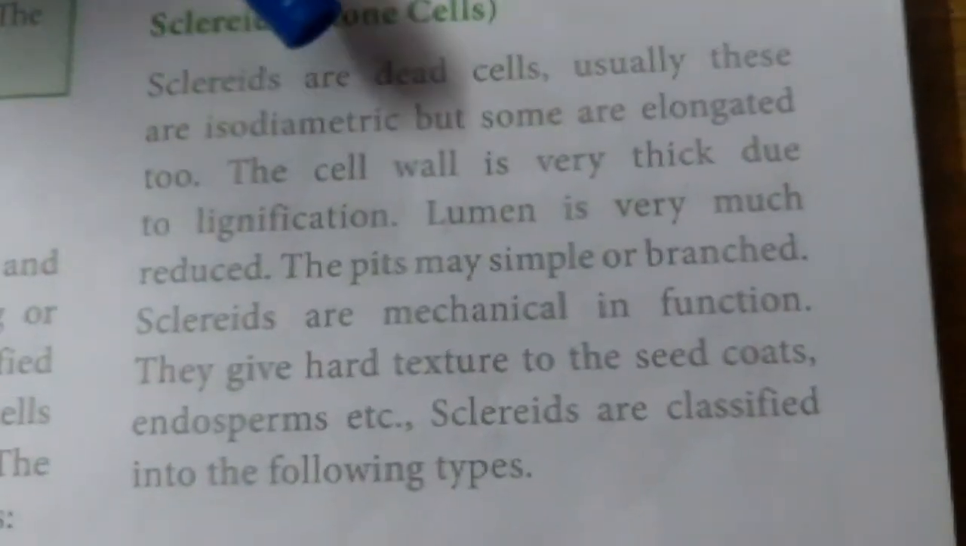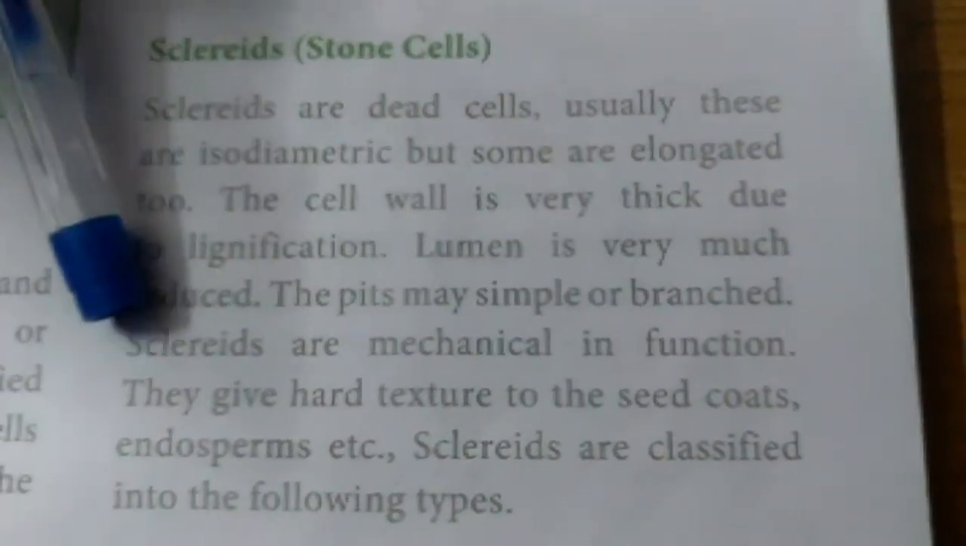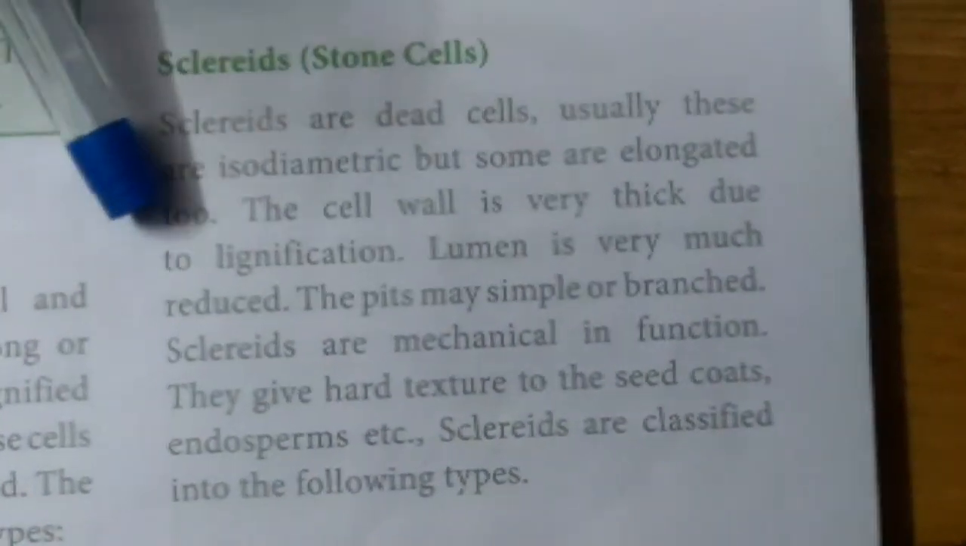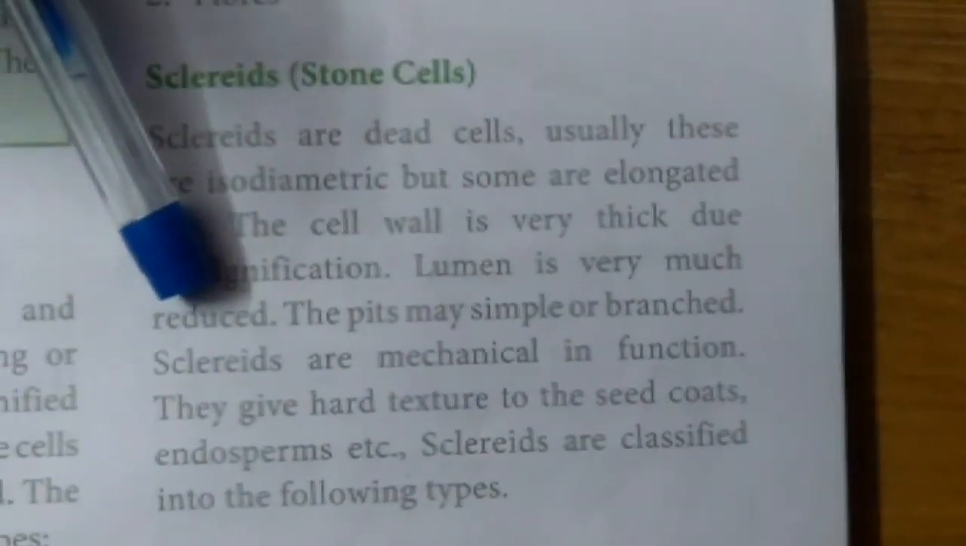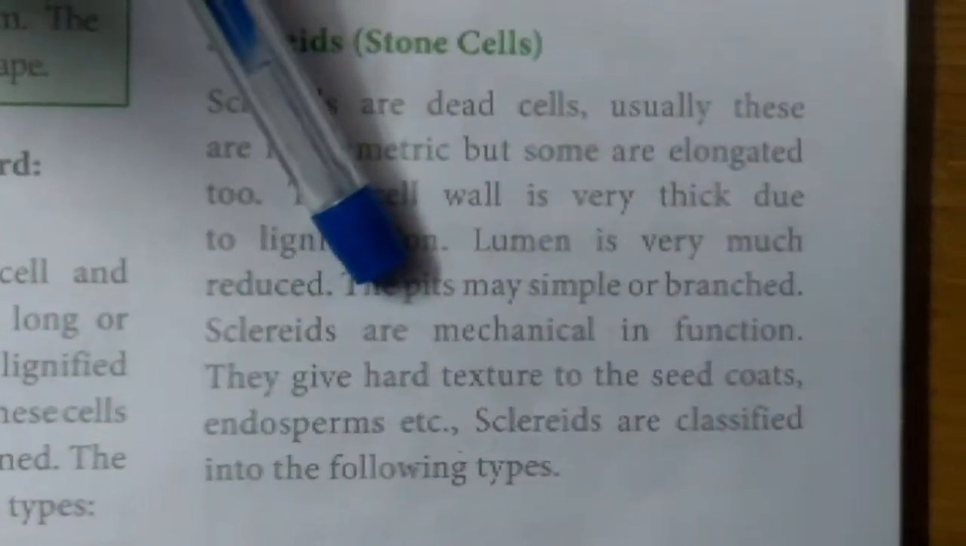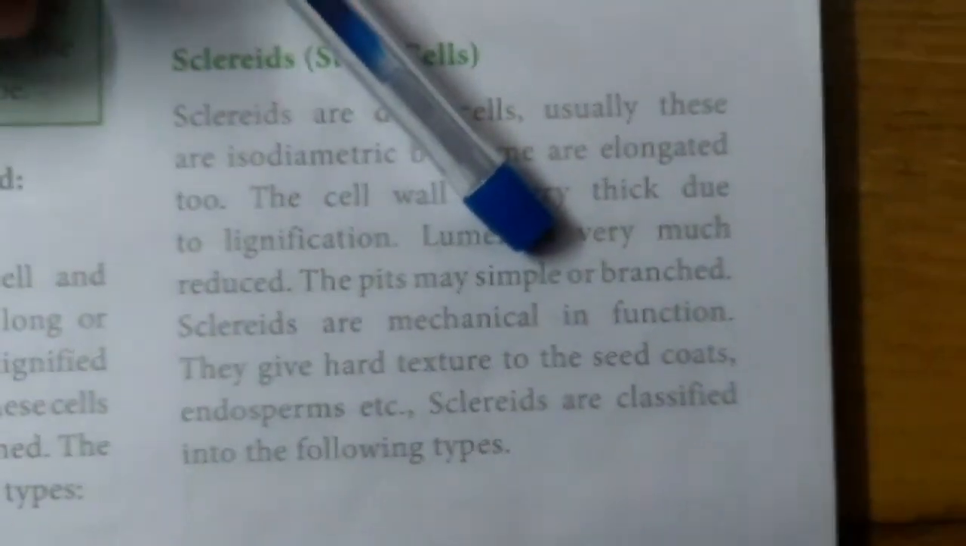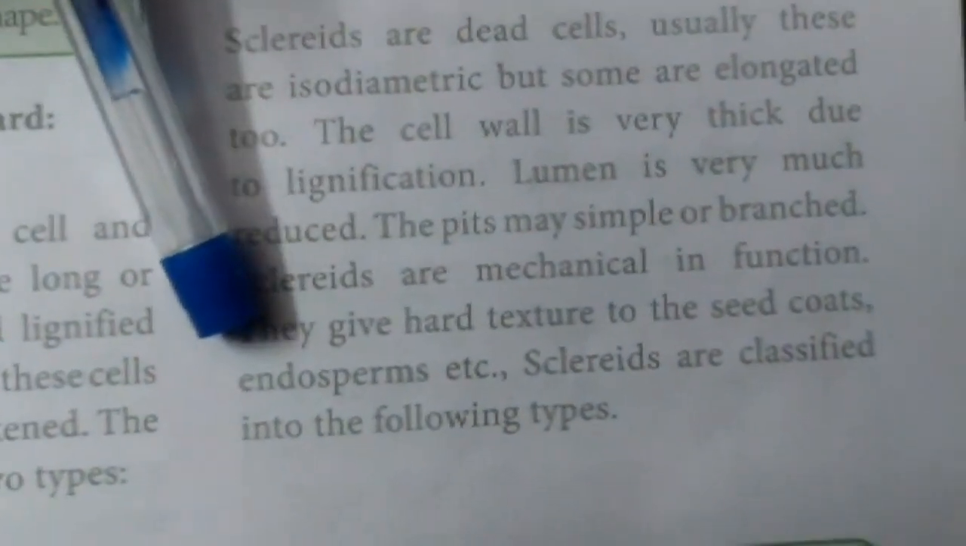The sclerids are mechanical in function. They give hard structure to the seed coat. So the sclerids are present in the seed coat of some plants. The harsh nature of the seed coat is due to the presence of the sclerids. And also it is seen in endosperm.